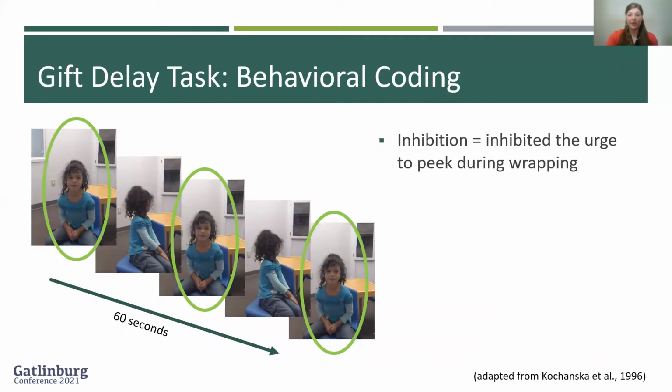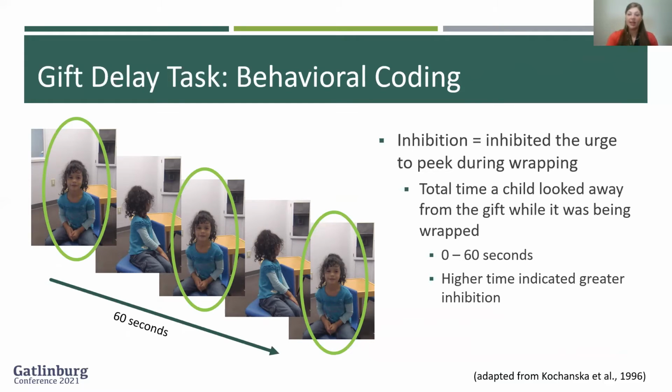We explored inhibition as indicated by overcoming the urge to peek at the examiner or the gift while it was being wrapped. The circles indicate when the child was successfully inhibiting and looking away from the gift. To characterize inhibition, we coded and then summed the amount of time that children looked away from the gift. This allows us to capture variability in inhibition. A higher time indicated greater inhibition.